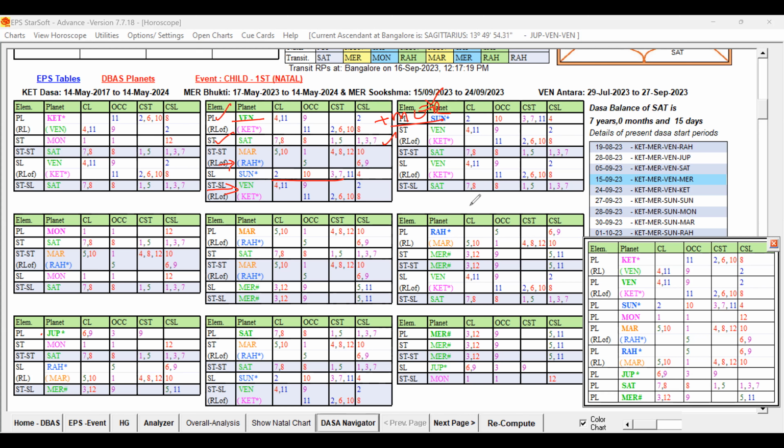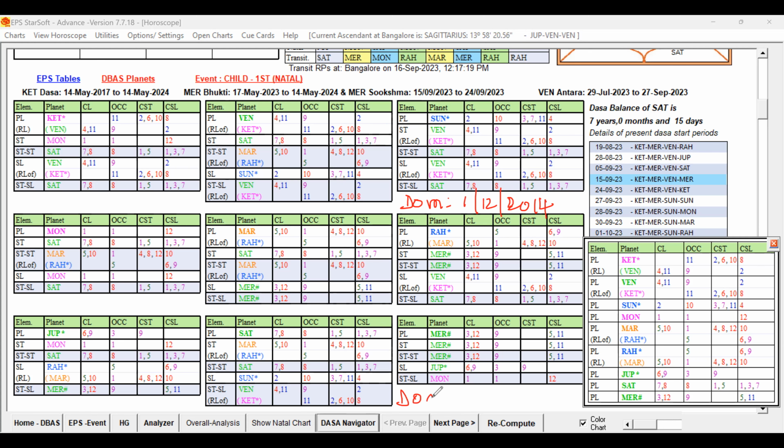Let me note down the period for your academic purpose. Marriage happened on 1/12/2014.